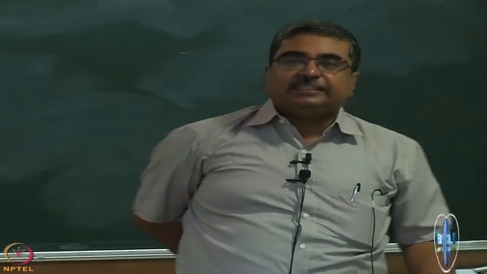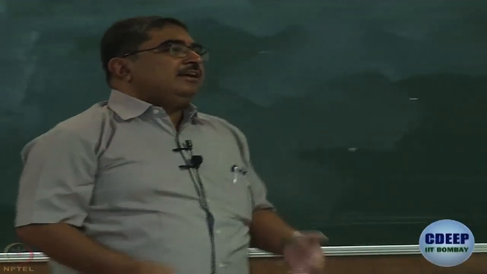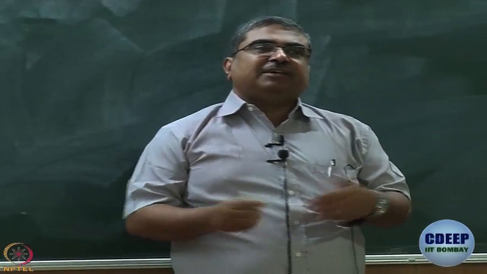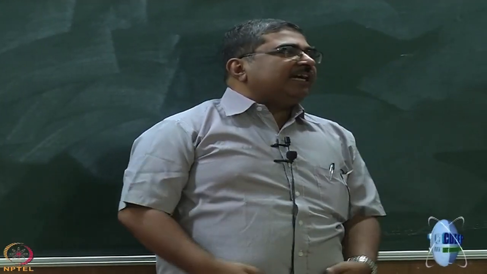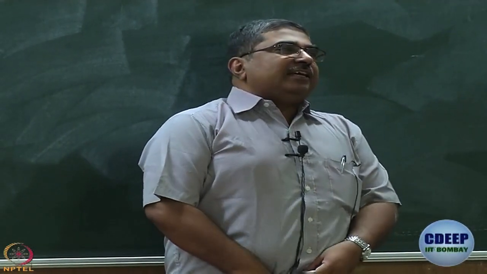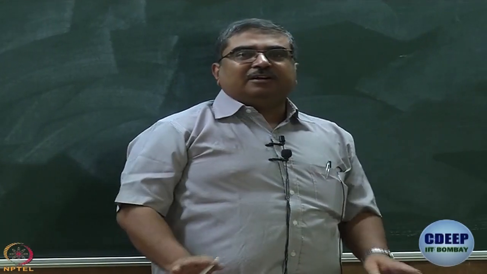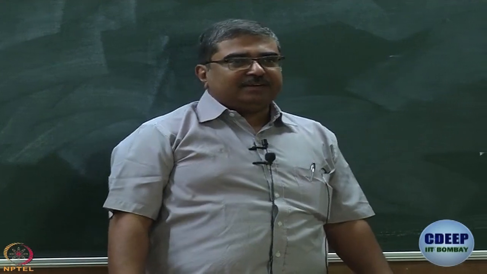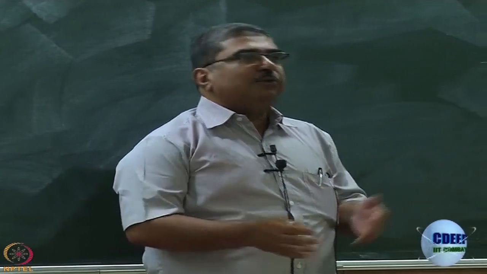Earlier we have discussed vibrations of diatomic molecules, and we have discussed that you can model diatomic molecules, as a first approximation, as harmonic oscillators. Since diatomic molecules must break eventually if the vibration is too much, you have to use an anharmonic oscillator model if you want a little more accurate picture. So now, when you talk about polyatomic molecules, how do I handle the problem?